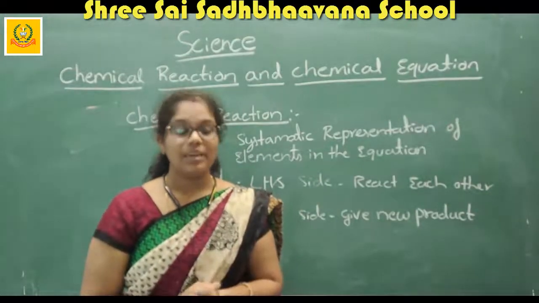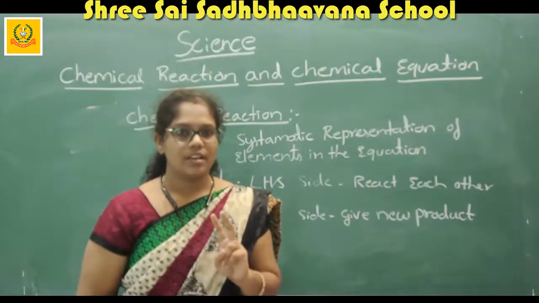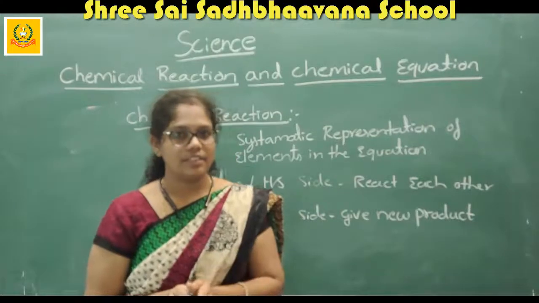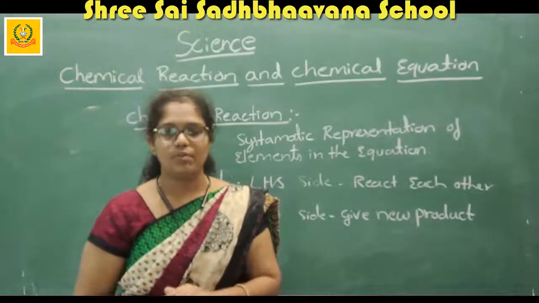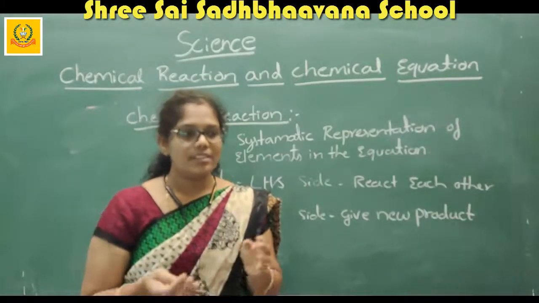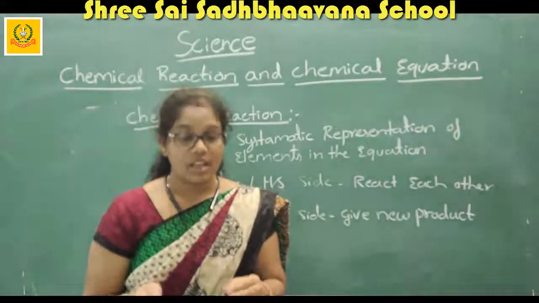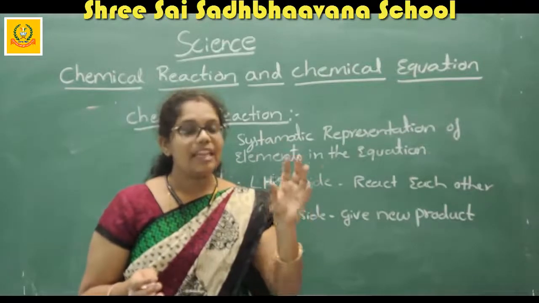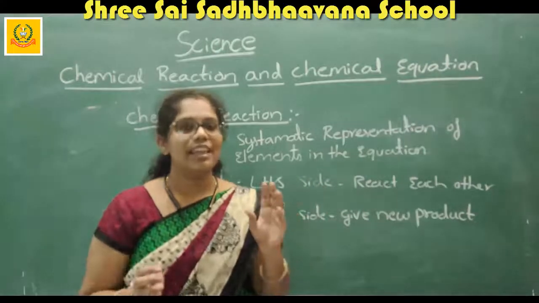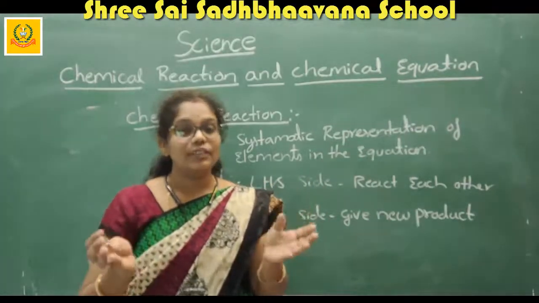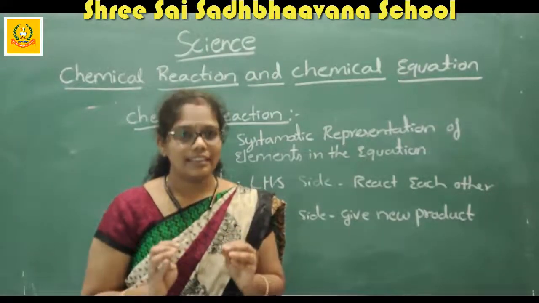In chemical reactions, by writing the chemical reactions, we want to know 2 important topics. One is the reactant and another one is the product. What is this reactant? What is this product? If you see any chemical reaction, whatever is present on the left side of the chemical equation, and if they react with each other, that is known as the reactants.